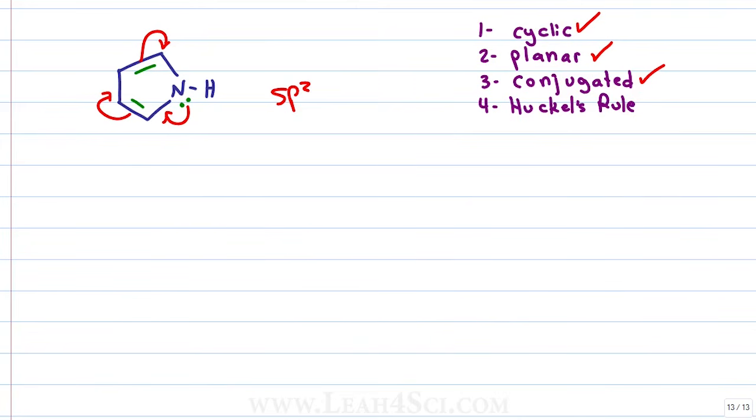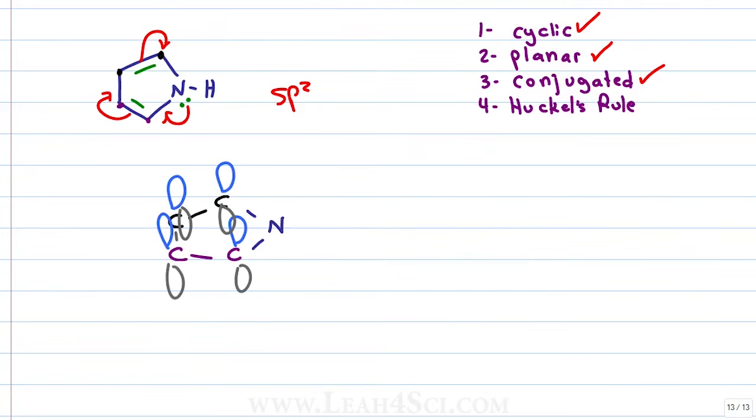Let's attempt a side view of this molecule, and you can build this with your model kit. We'll make these two as the rear carbons in black. We'll make these two the forward carbons in purple. We know that for resonance, we have the p orbital sitting above and below, so we'll draw above and below in two different colors. And then we have a nitrogen atom right over here.